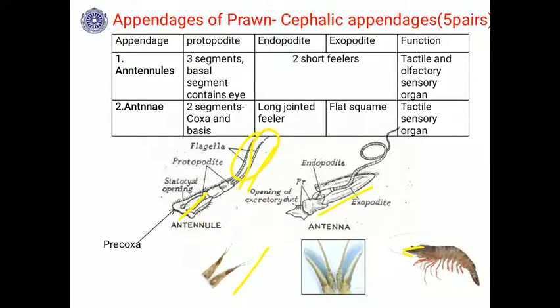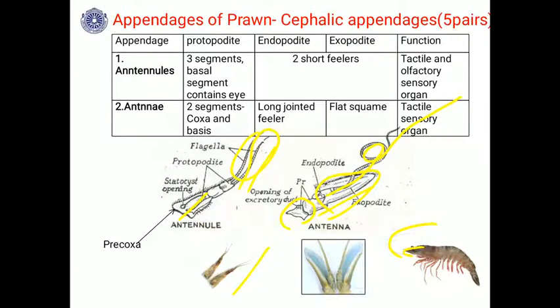Then just below this, you will find the antenna, which has a long feeler. This is the basal segment with which it is attached to the body: coxa and basis. Then see the exopodite here, it is a broad plate-like, flat exopodite called squama, and the endopodite is modified into a long feeler.